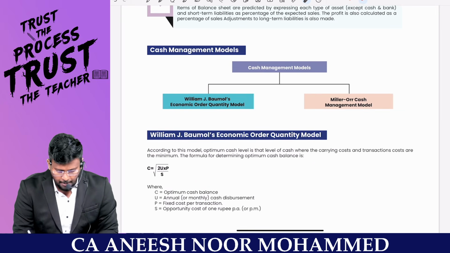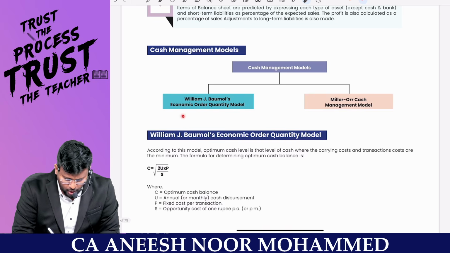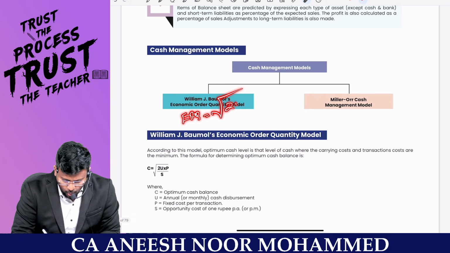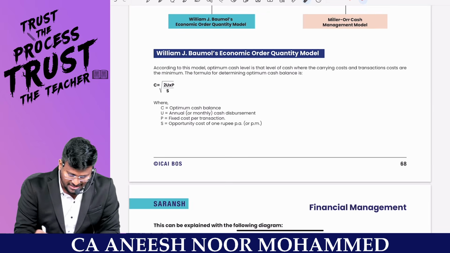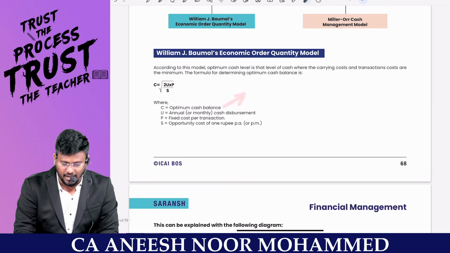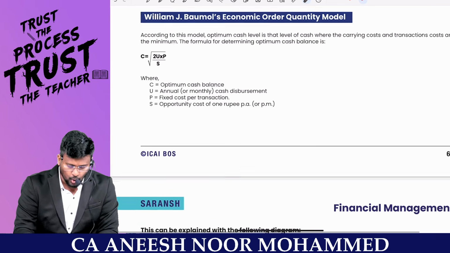William J. Baumol's economic order quantity model. We all know that EOQ. EOQ is equal to root of 2AB divided by C. The same formula here also, where C stands for optimum cash balance. How much cash balance we have to keep? That is the optimum cash balance.